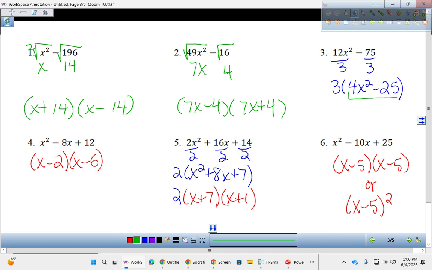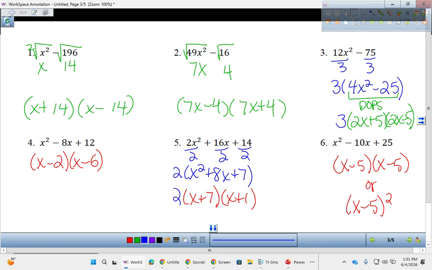Two terms. Both terms are perfect squares. We can do this one as well. What's the square root of 4x squared? 2x. What's the square root of 25? 5. So 2x plus 5, 2x minus 5. And then that GCF of 3 just stays in the front.